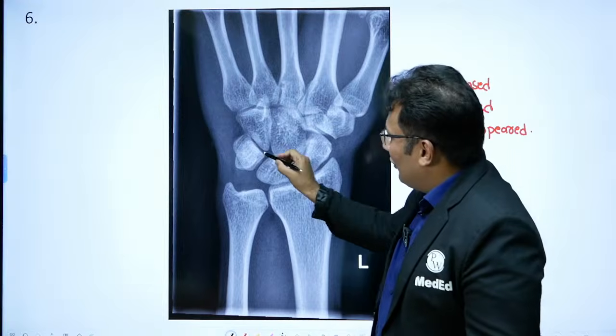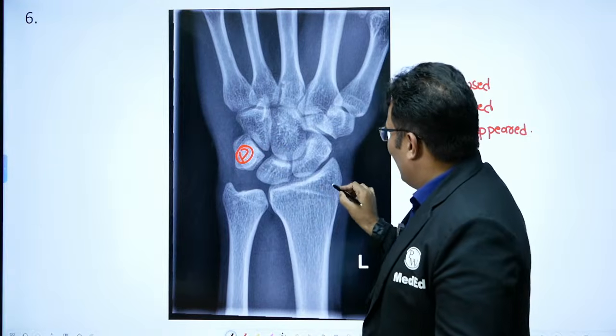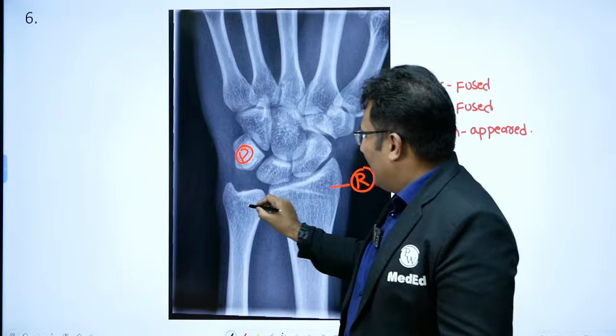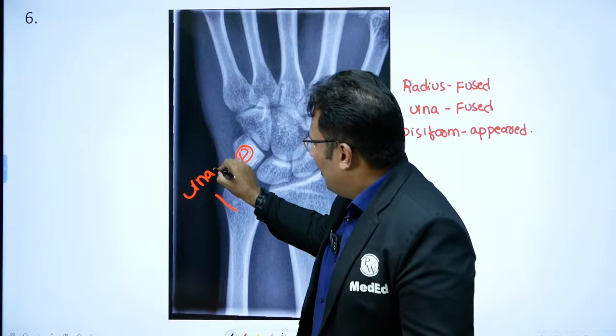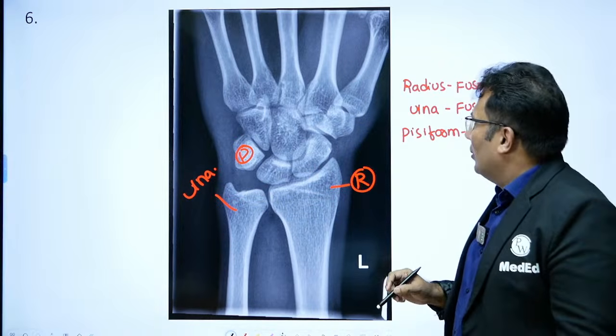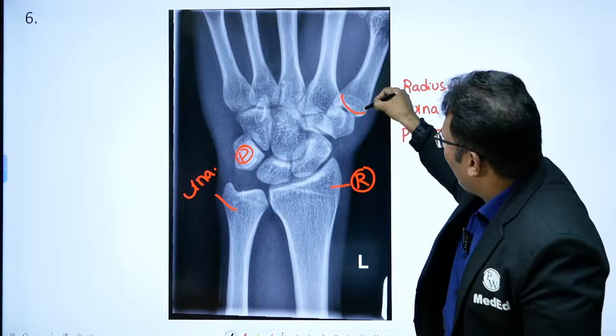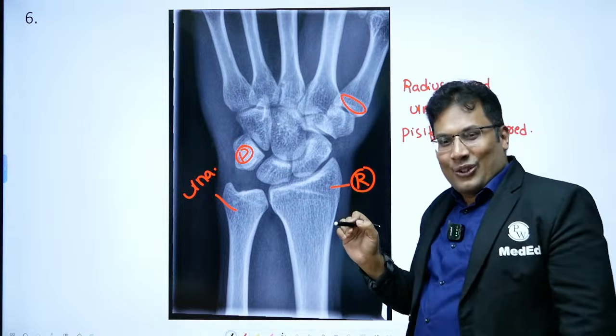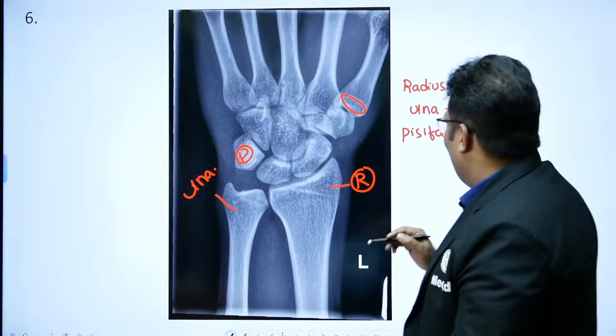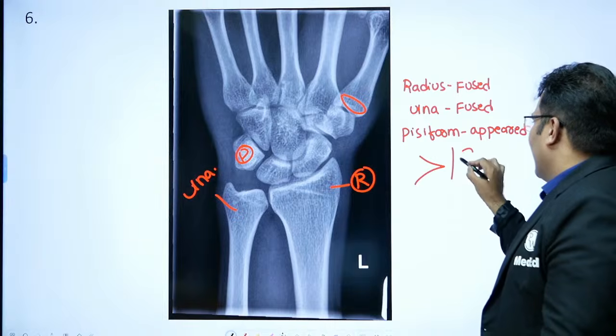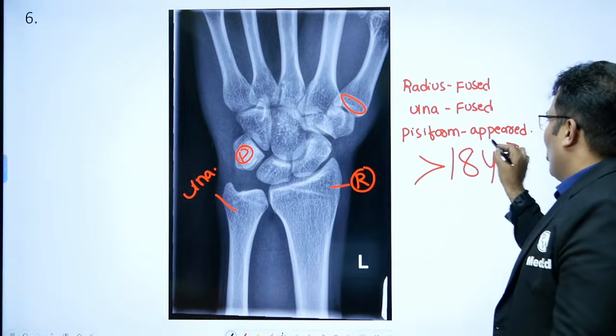So you can see the pisiform. This is pisiform. This is radius, and this is ulna. This is first metacarpal, appeared and fused. So what is the answer? So it is more than 18 years.